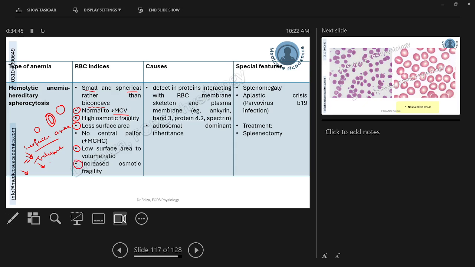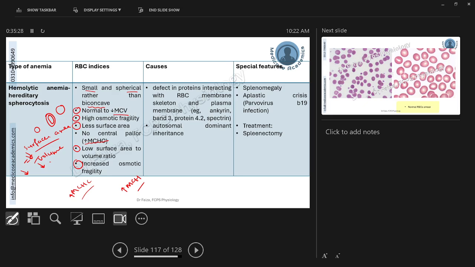So low volume, low surface area to volume ratio, and increased osmotic fragility. One thing which is special to hereditary spherocytosis that we did not encounter in previous types of anemias is increased MCHC level. There is going to be no central pallor. We saw hyperchromasia and increased MCH in the megaloblastic anemias, either normal or raised, but we did not encounter increased MCHC in any of the anemias previously discussed. So this is a particular feature that you can memorize over here related to hereditary spherocytosis.